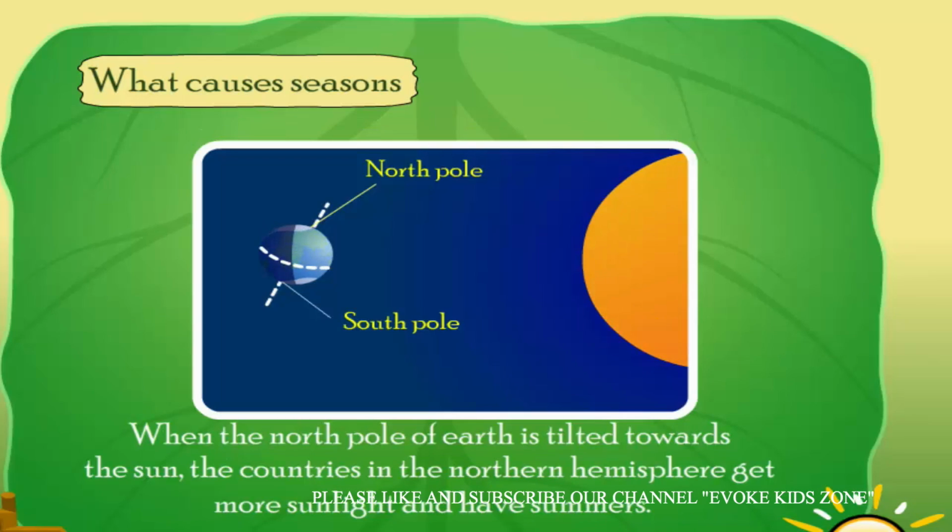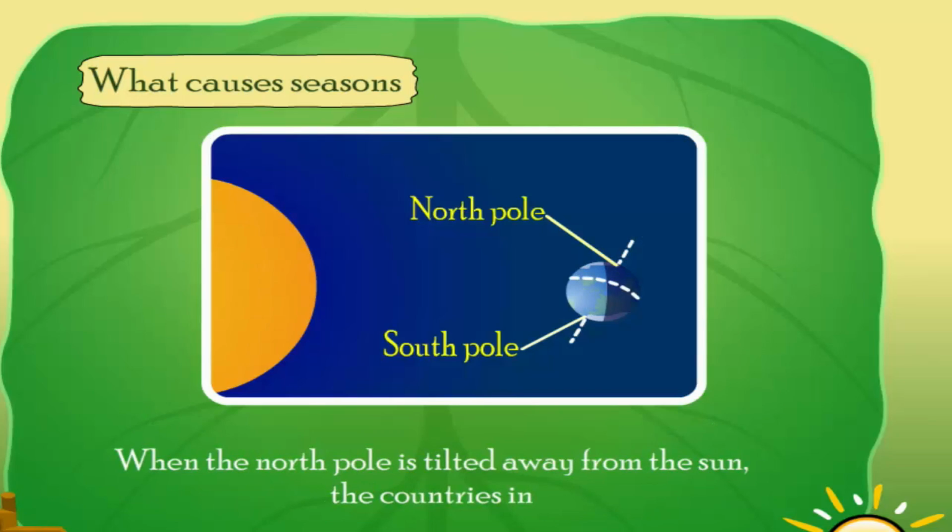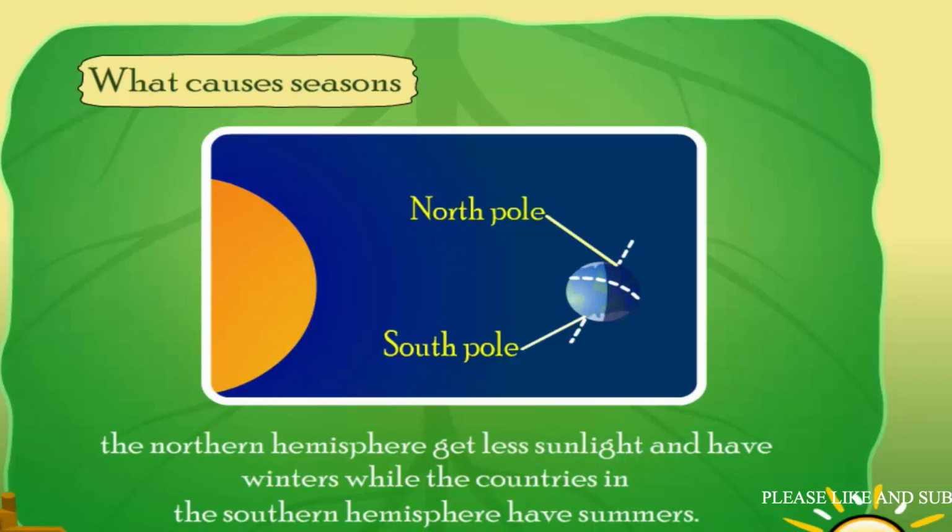When the north pole of earth is tilted towards the sun, the countries in the northern hemisphere get more sunlight and have summers. When the north pole is tilted away from the sun, the countries in the northern hemisphere get less sunlight and have winters, while the countries in the southern hemisphere have summers.